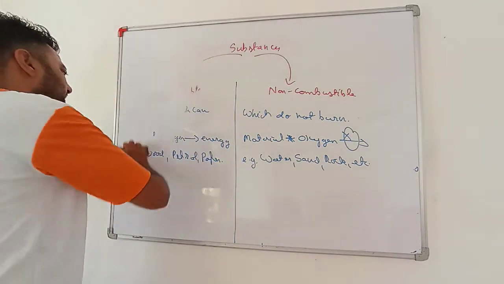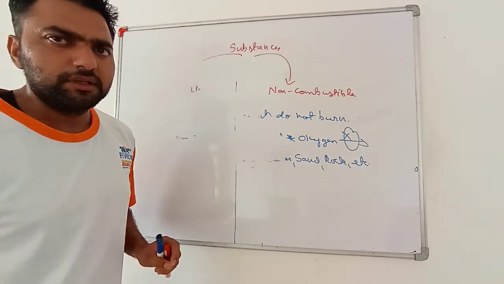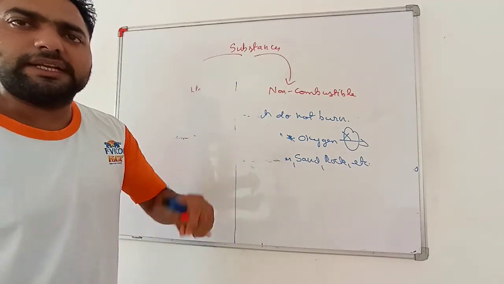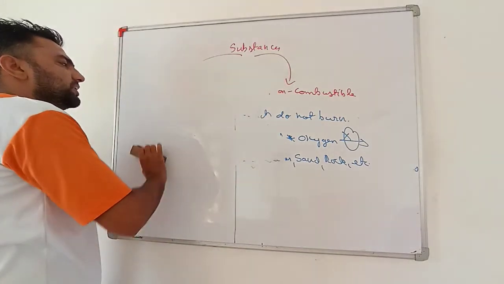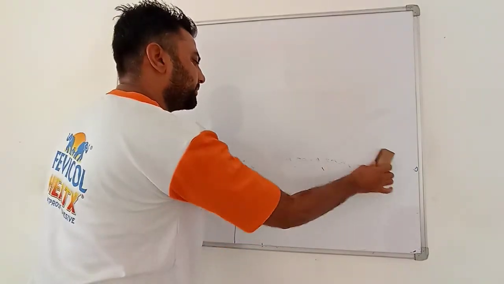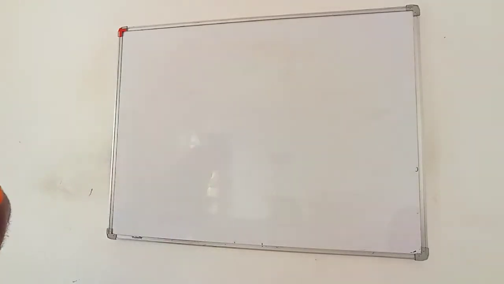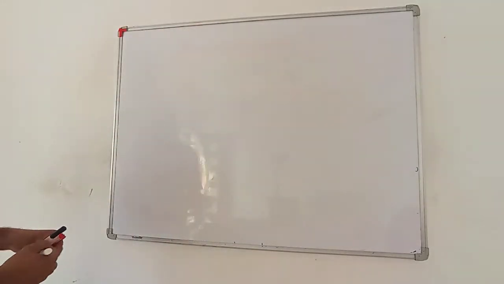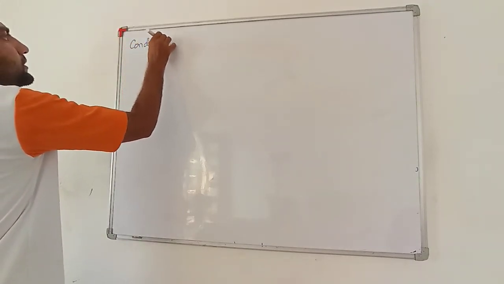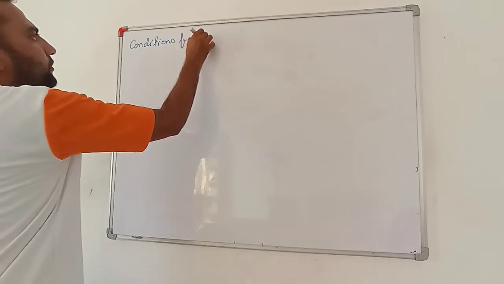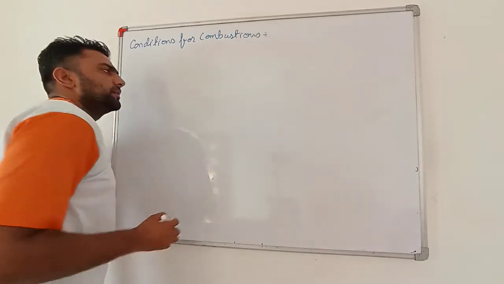Okay, my dear students, as we can say wood, paper, these materials are combustible. If you are studying any book that is made up of paper, then why is it not burning? So very important. The question arises: does combustion take place by itself? Obviously, the answer is no. For combustion, a few conditions need to be completed. So very important. What are the conditions for combustion?